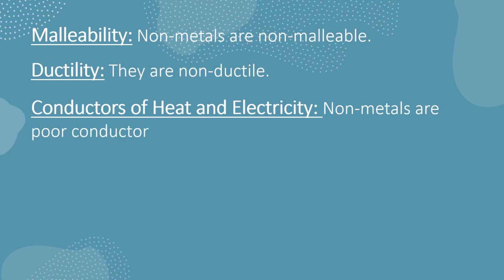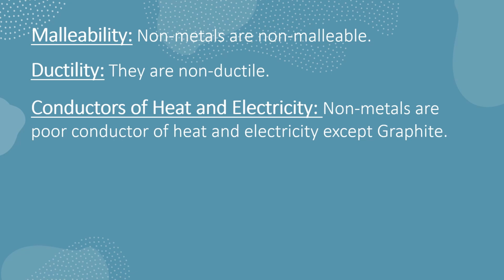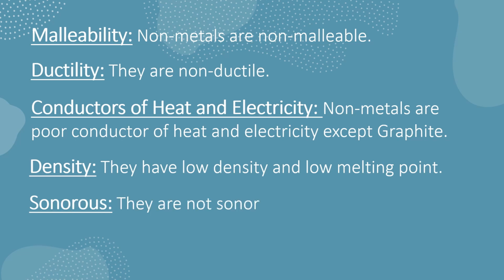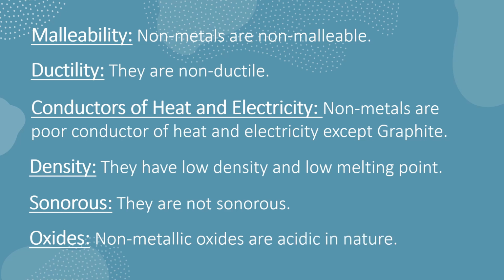Nonmetals are poor conductors of heat and electricity except graphite, which is a good conductor of heat and electricity. Next is density. They have low density and low melting point. Sonorous. They are not sonorous because nonmetals cannot produce any sound on striking with any hard surface. And the last is oxides. Non-metallic oxides are acidic in nature.